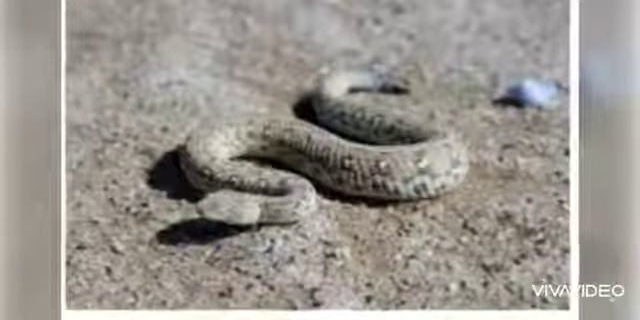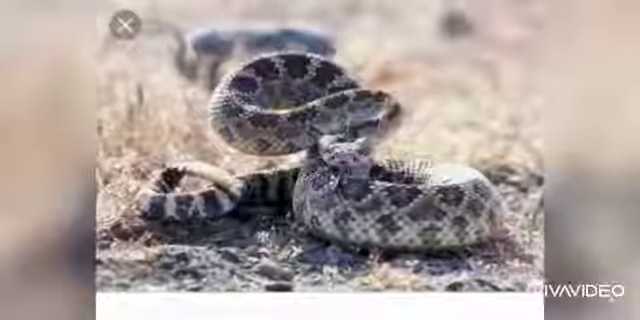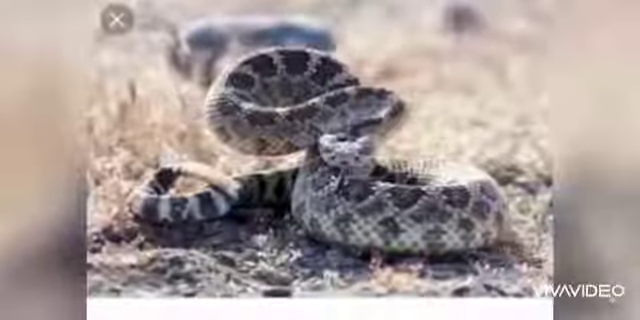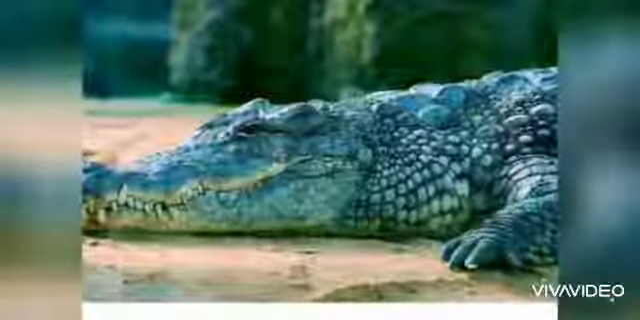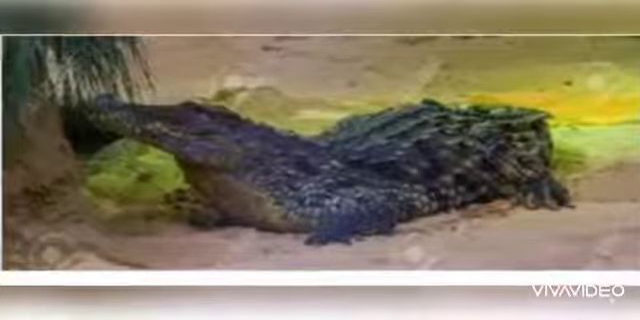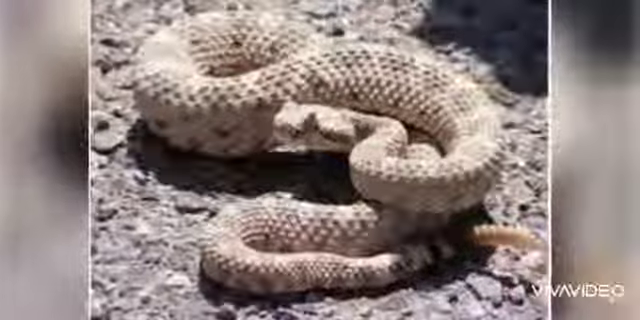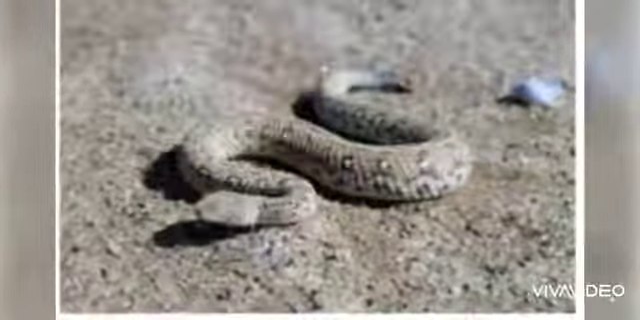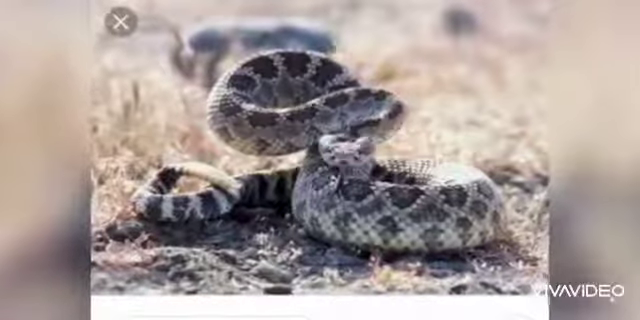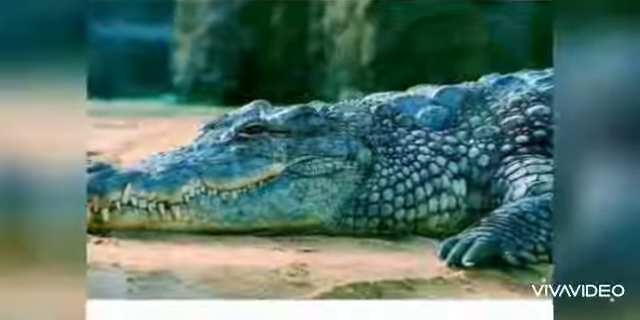So children, we have learned the 2 points in this. First is adaptation in desert animals and second is adaptation in reptiles. Now the revision for you all is to revise the points based on adaptation in desert animal and adaptation in reptiles. I hope you have no question regarding this topic.